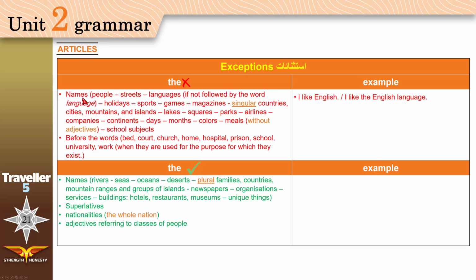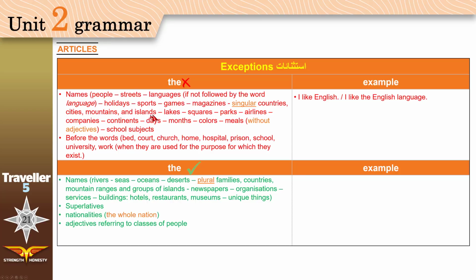Okay, after names of holidays: I'll see you after Eid, after Christmas, if you are not Muslim. Sports, games, magazines. I read Planet Earth every weekend. Singular countries like India, Saudi Arabia. Cities like Jeddah. Mountains, Mount Everest is very high.